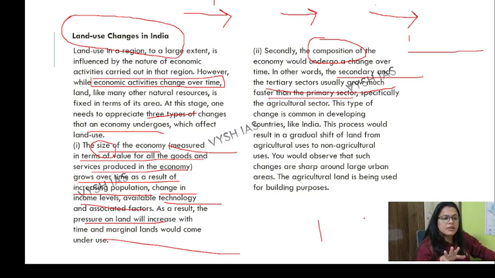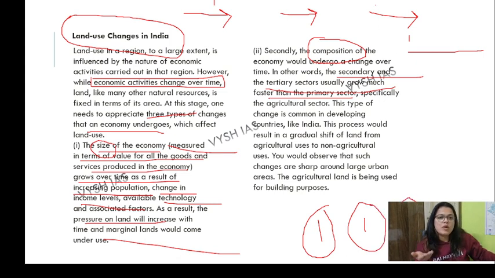You must have heard about the primary, secondary, and tertiary sectors. Agriculture is primary, secondary is manufacturing, and tertiary is where the output is in the form of services. Teachers are under the tertiary category, and so are doctors. This type of change in developing countries like India would result in a gradual shift of land from agricultural use to non-agricultural use.